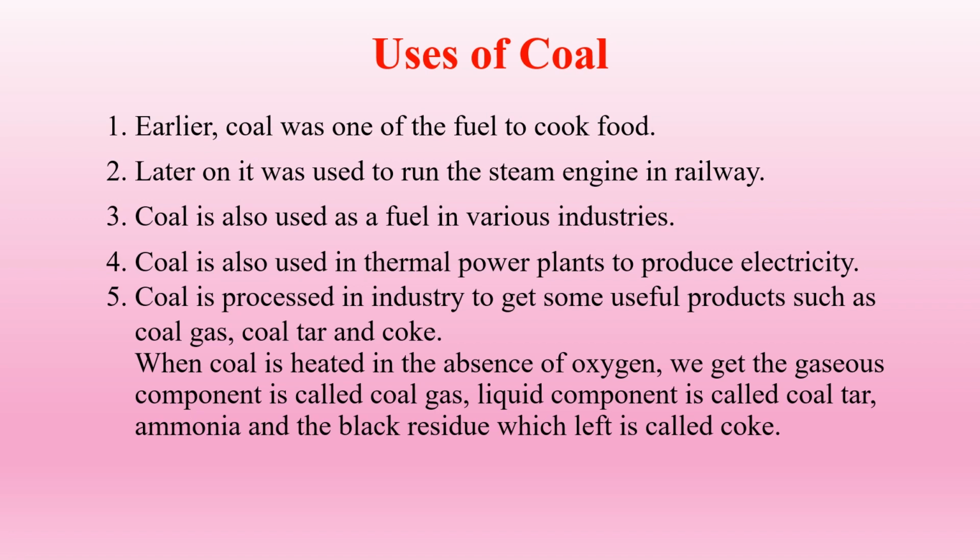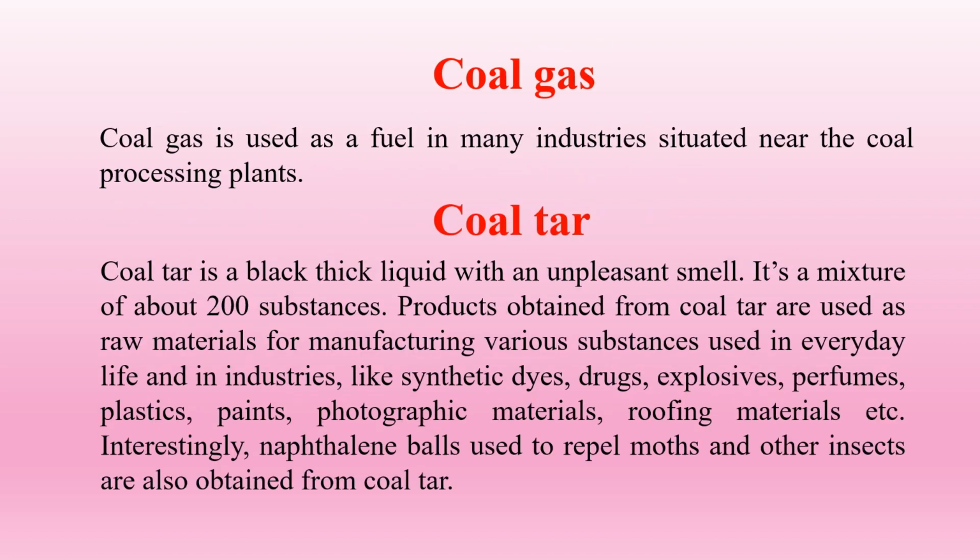When coal is heated in the absence of oxygen, we get gaseous component called coal gas. Liquid component is called coal tar, ammonia, and the black residue which is left is called coke. Coal gas is used as a fuel in many industries situated near the coal processing plants. Coal tar is a black thick liquid with an unpleasant smell.